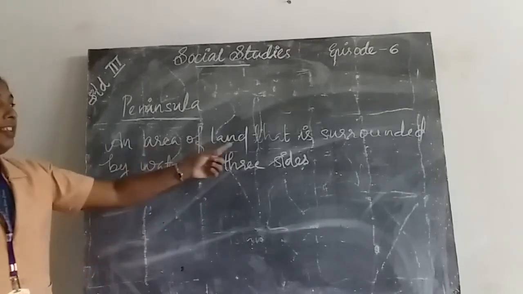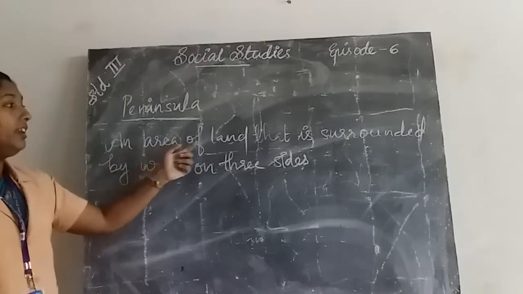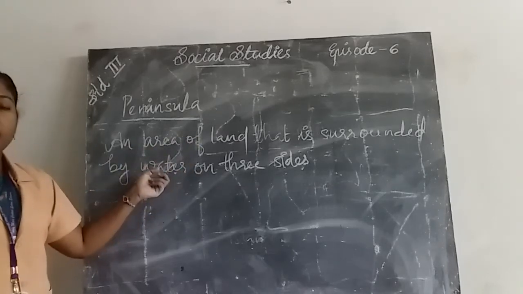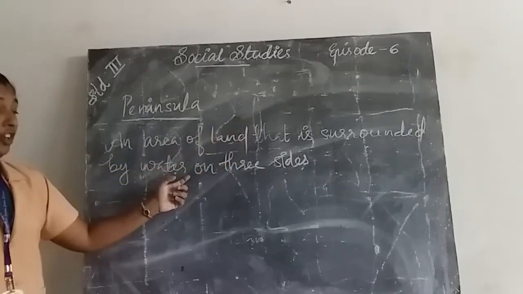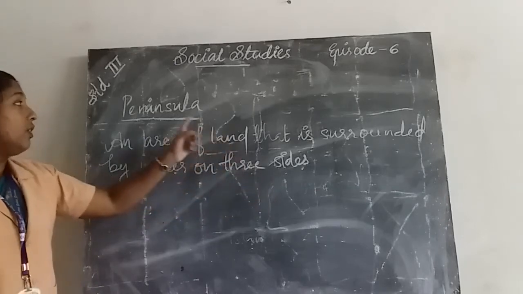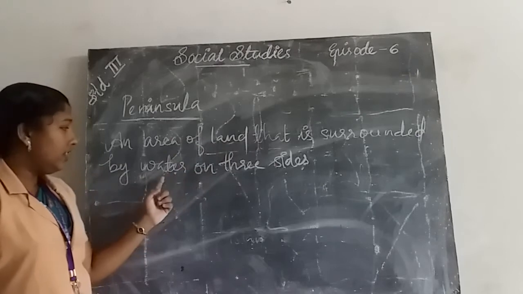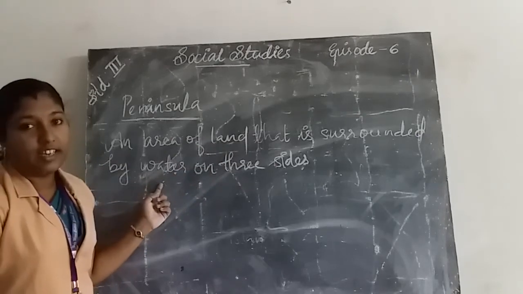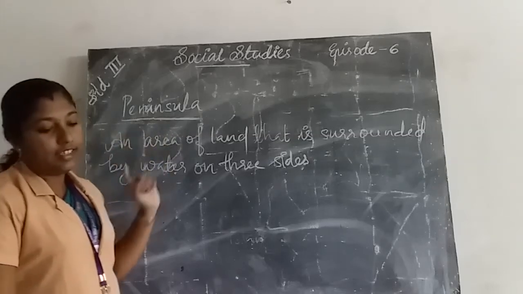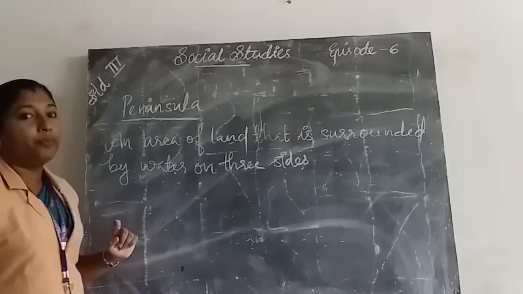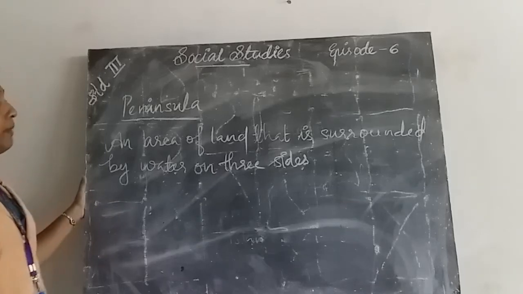An area of land that is surrounded by water is called an island. An area of land that is surrounded by water on three sides is called a peninsula.